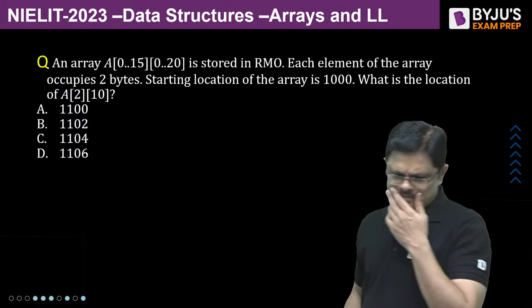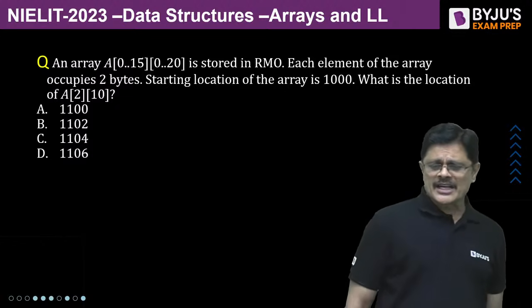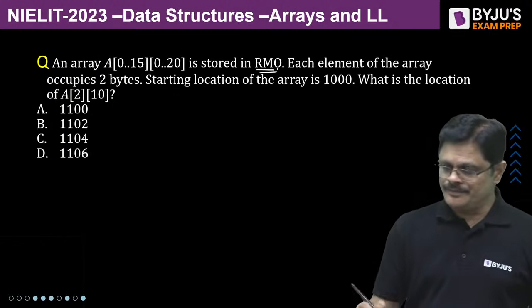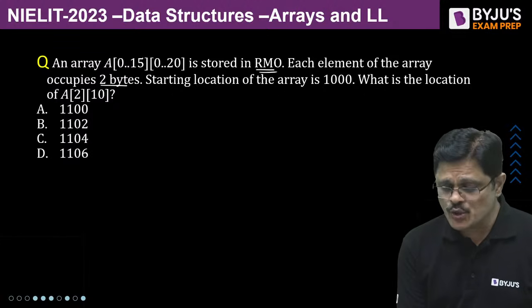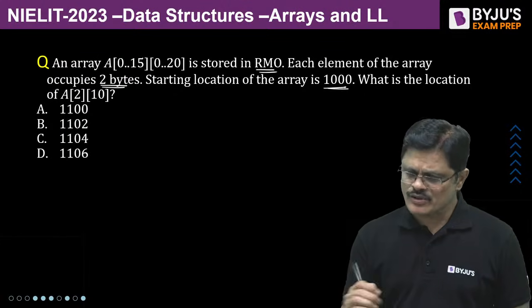Next question. Now I have taken a two-dimensional array. The two-dimensional array is stored in row major order and each element occupies 2 bytes. The starting memory location address is given as 1000.